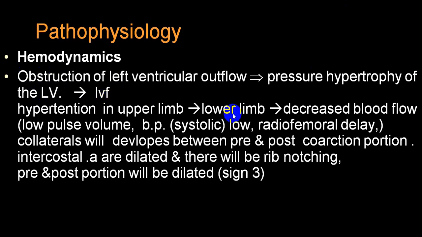Hypertension in the upper limb; in the lower limb decreased blood flow, low pulse volume, low blood pressure, systolic pressure will be lower, radiofemoral delay. Collaterals will develop between the pre-stenotic and post-stenotic coarctation parts, intercostal vessels are dilated, and because of that increased pulsation, rib notching. And because of dilatation of the pre-stenotic and post-stenotic part, you will have a figure 3 sign, or we call it the aortic knob will show you the figure 3 sign.